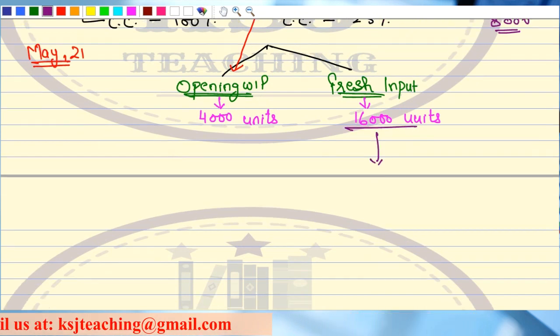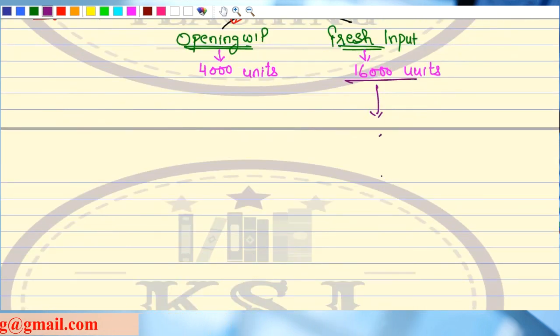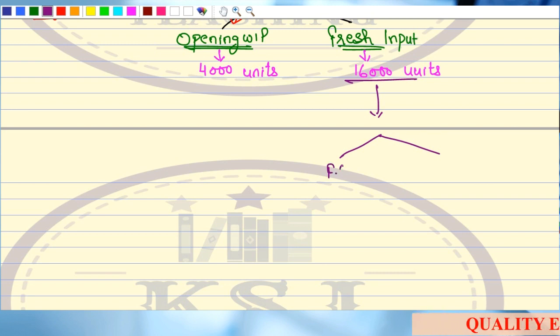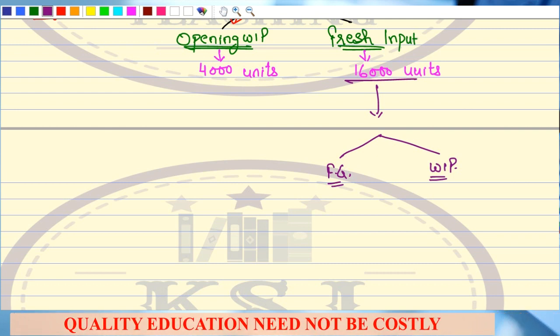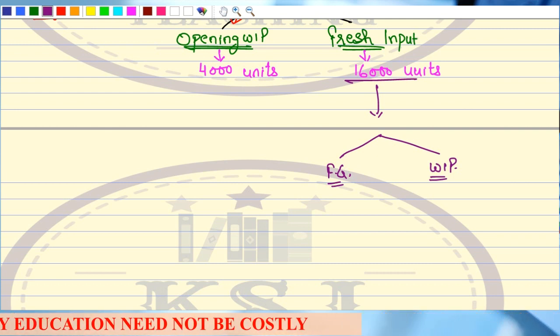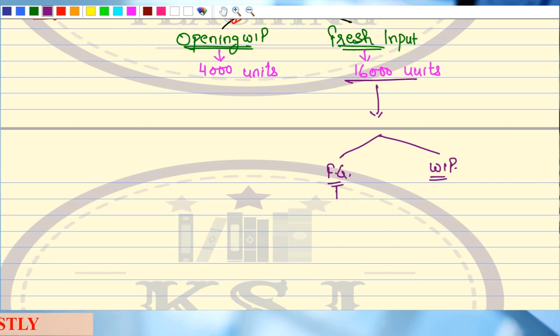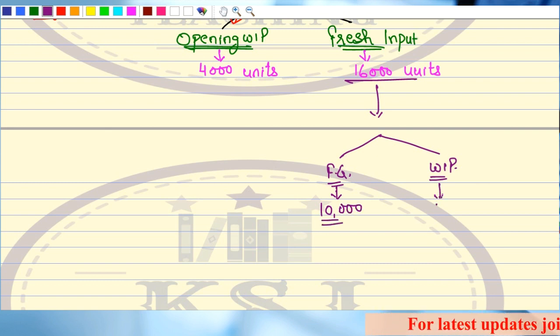Sir, out of this fresh input, something will be my finished goods, and something will be WIP. Right? Any doubts up till this point? Now I say that finished goods is 10,000 units. So what is my WIP? My WIP is 6,000 units.